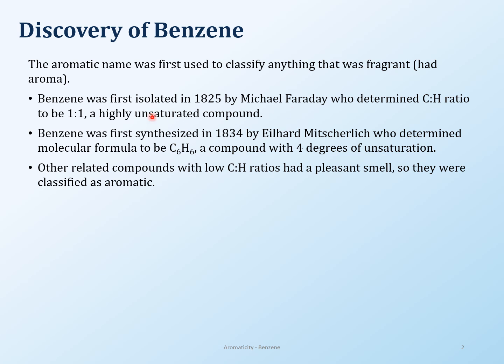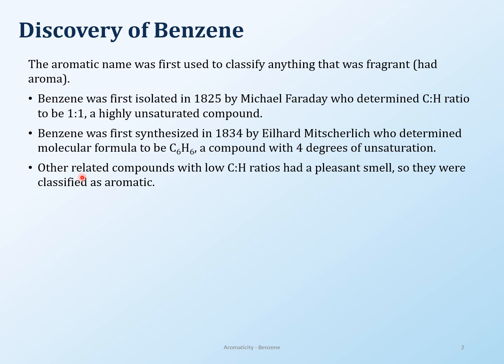Now, the unsaturation here that we're talking about, 1:1, is really a lot of unsaturation, 4 degrees of unsaturation. You can calculate that. So 4 degrees of unsaturation is a lot of unsaturation for any compound. And the whole reason why we have this chapter now is because if benzene was behaving like a normal unsaturated compound, then it'd be fine. Unsaturation means alkene or an alkyne. So if that was possible, then we would not be having this discussion over here.